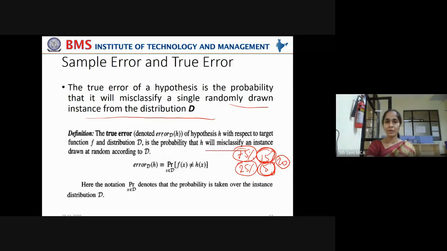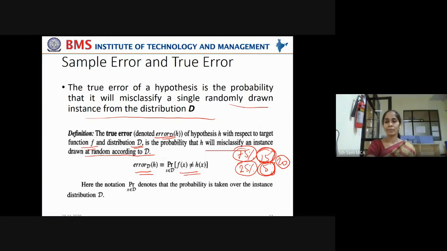The true error denoted by error_D(h) of hypothesis h with respect to the target function f, meaning target label, and distribution D is the probability that h will misclassify an instance drawn at random according to D. If the probability that h will misclassify is high, the true error will be high. If the probability of h misclassification is low, then the true error will be low. So how is it defined? The true error of h is equivalent to, how is it represented?